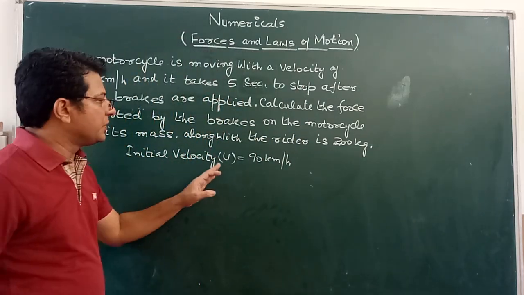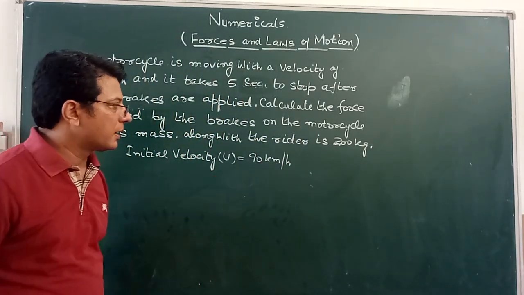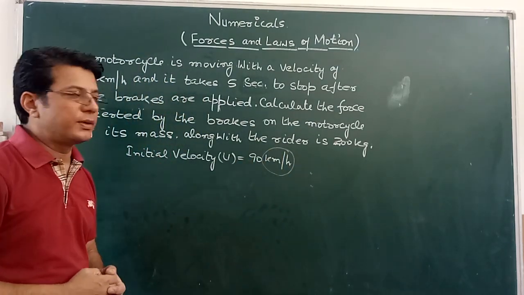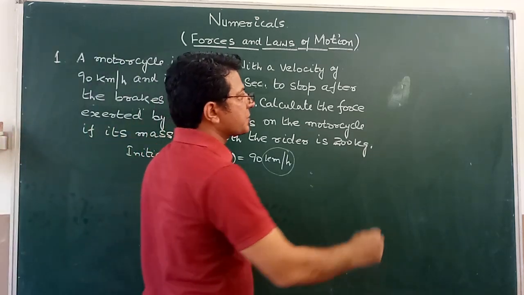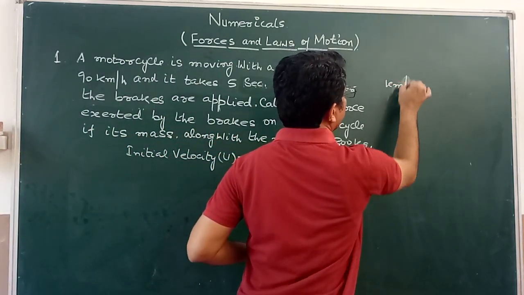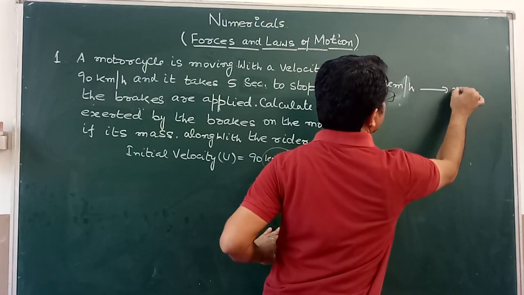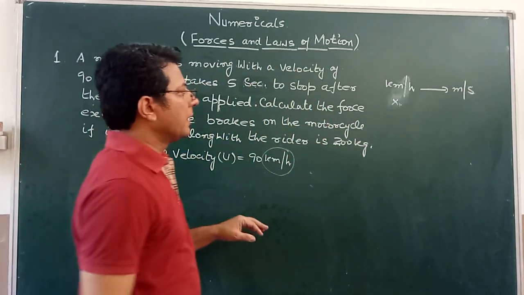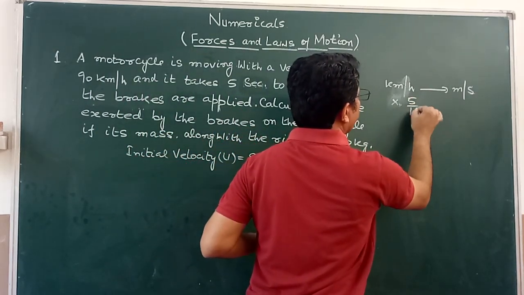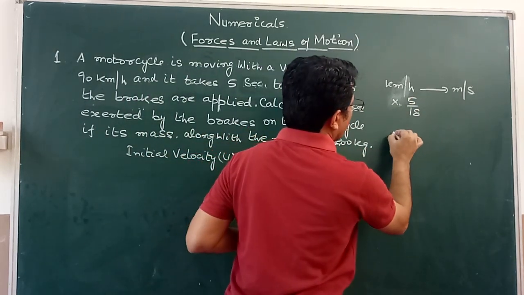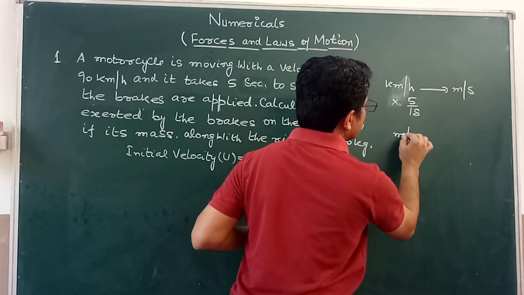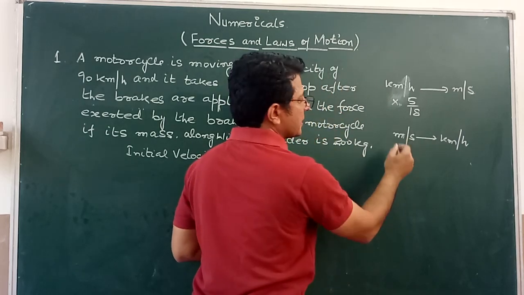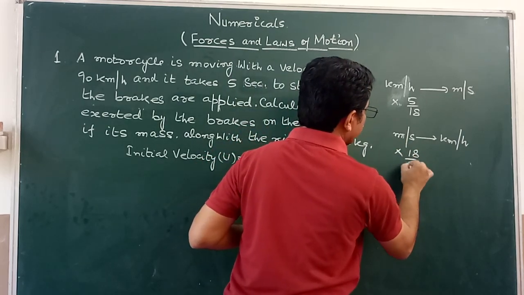So initial velocity u is equal to 90 km per hour. Change this 90 km per hour into meter per second as a unit. There are ready reckoners. If you want to change kilometer per hour into meter per second, then multiply kilometer per hour by 5 upon 18. If you want to change meter per second to kilometer per hour, then multiply meter per second by 18 by 5.